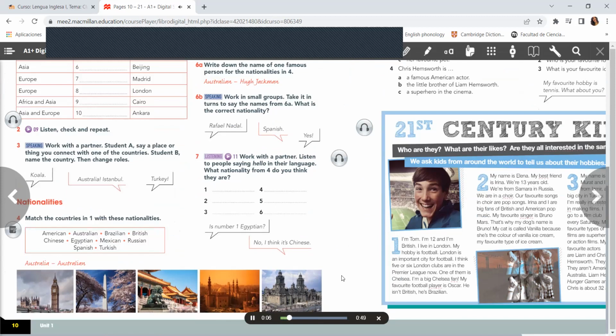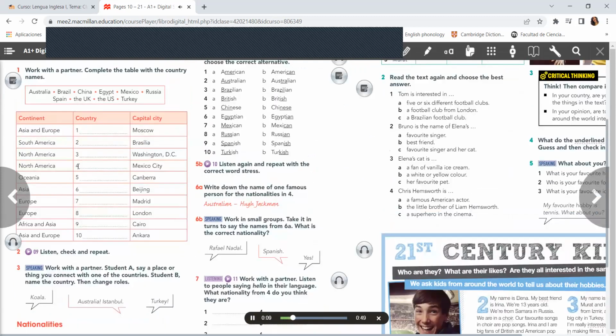Unit 1. Vocabulary. Exercise 2. 1, Russia, 2, Brazil, 3, the US, 4, Mexico, 5, Australia, 6, China, 7, Spain, 8, the UK, 9, Egypt, 10. Turkey.